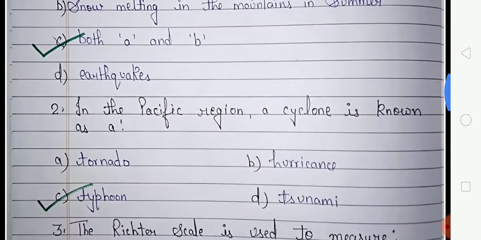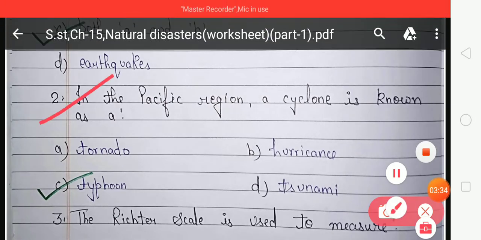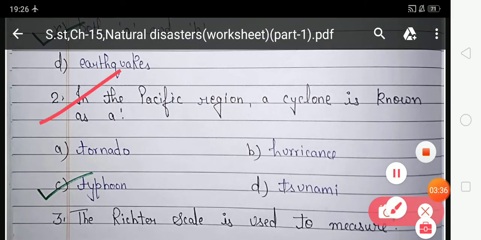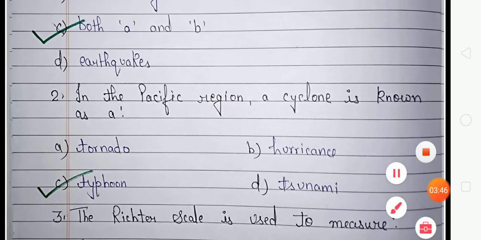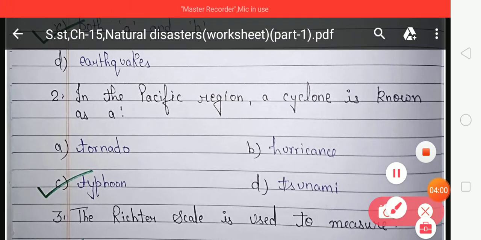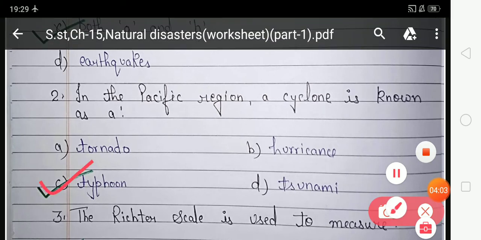Now look at the second. In the Pacific region, a cyclone is known as: so students, what do we call the cyclone in the Pacific region? Your option A, tornado. Your option B, hurricane. Your option C, typhoon. And your option D, tsunami. So which option is correct? Your option C is correct, typhoon. Because in the Pacific region, a cyclone is known as a typhoon.